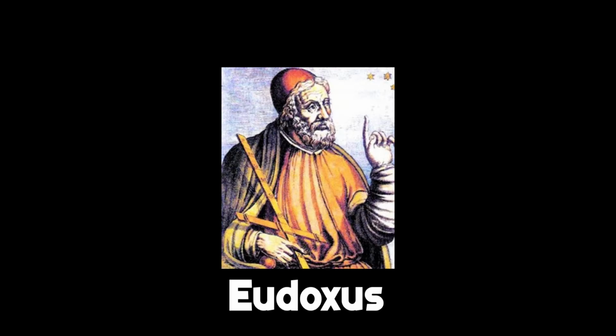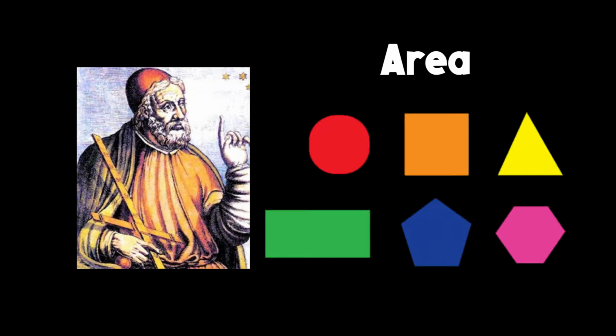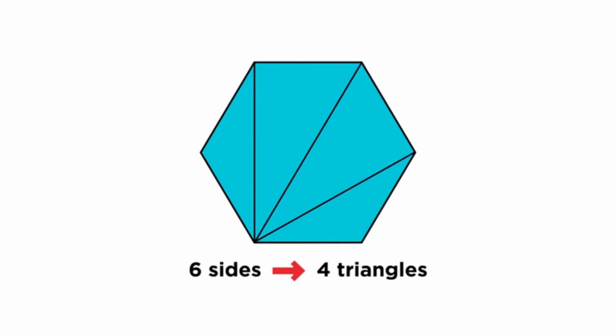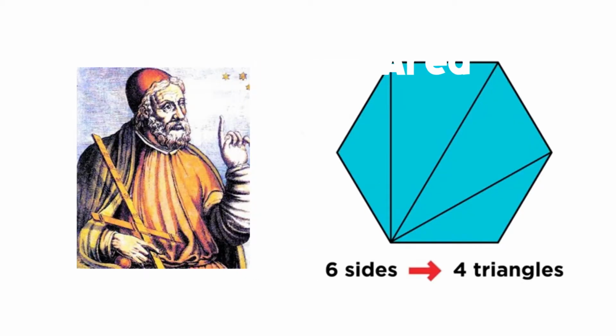Our journey starts back in the 4th century BC, when Greek mathematician Eudoxus used something called the method of exhaustion to determine the areas and volumes of shapes. The method of exhaustion is basically splitting a polygon up into triangles. The Greeks knew that the amount of triangles in every polygon was 2 less than the amount of sides it had. Using this, Eudoxus could easily connect the vertices of a polygon to form the triangles and get their areas.